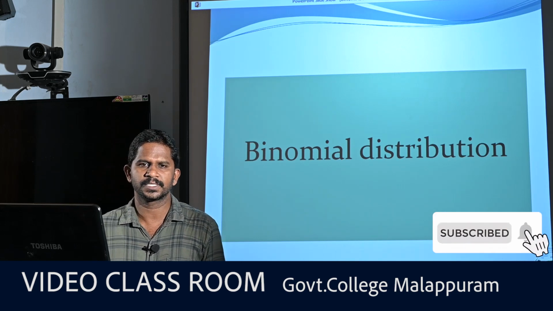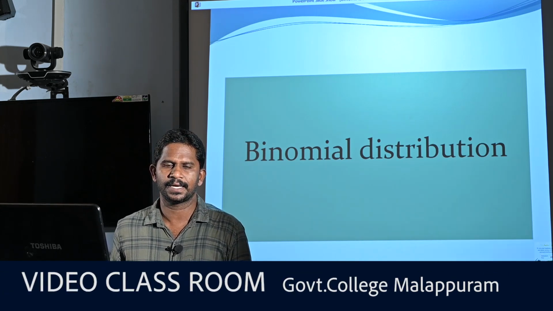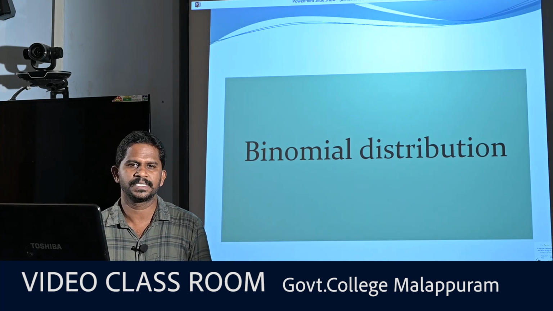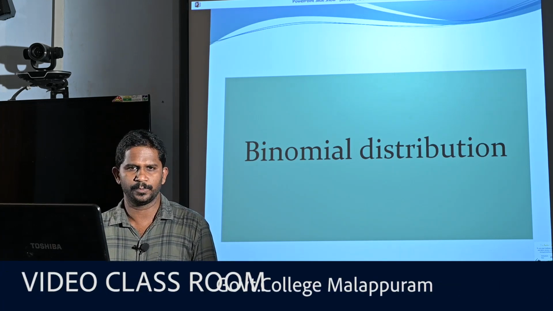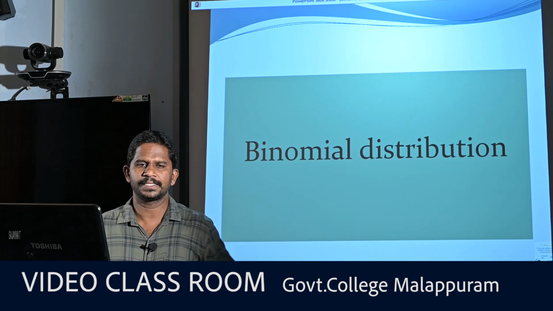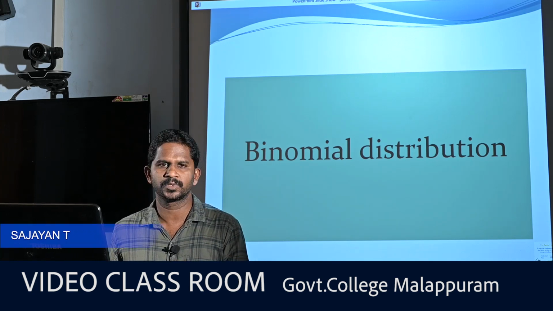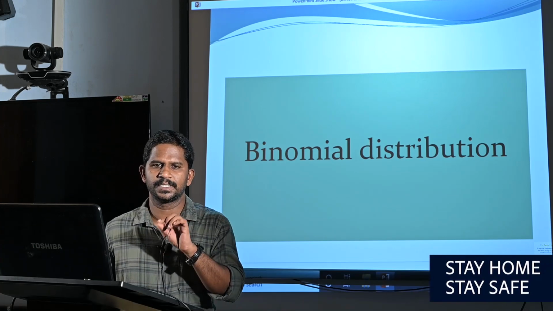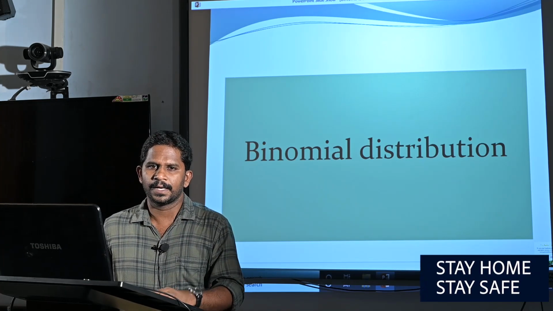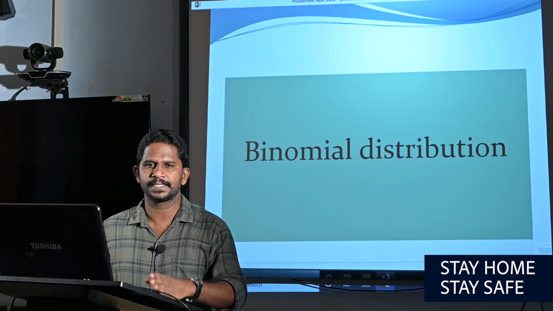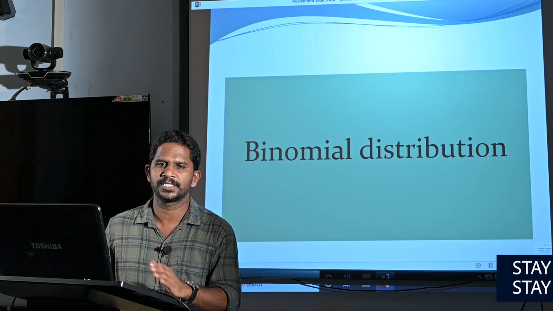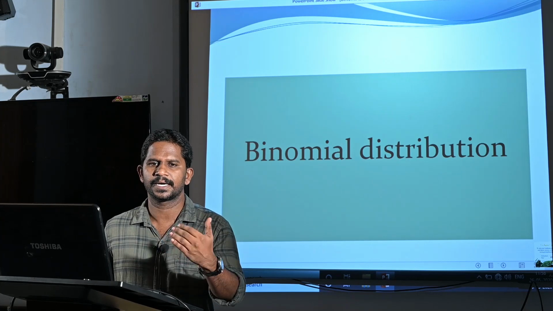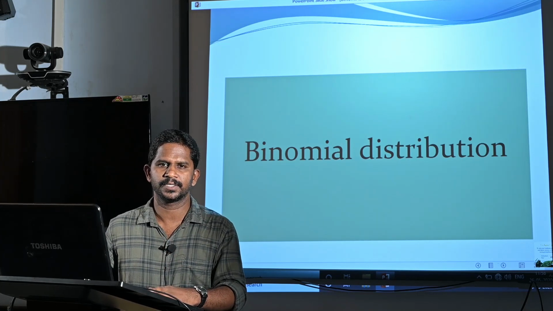We know that distributions are of two types, discrete and continuous. In this case, binomial distribution is a discrete distribution. Every distribution is associated with a random variable, and if the random variable is discrete, then the corresponding distribution is discrete, and if the random variable is continuous, then the corresponding distribution is a continuous distribution.